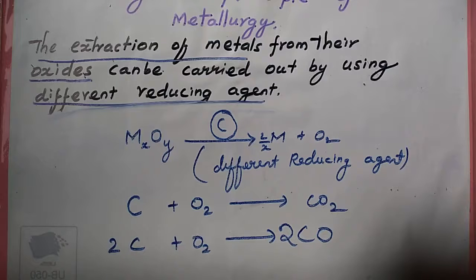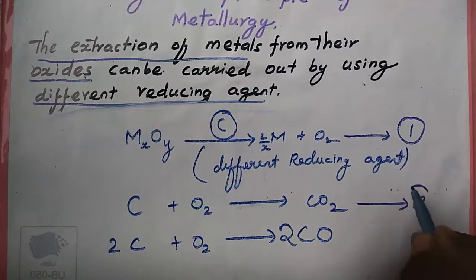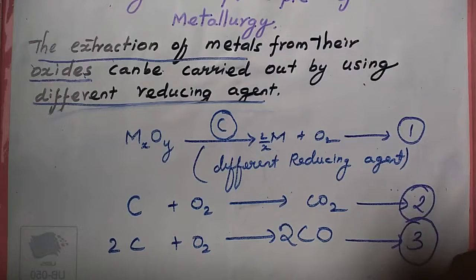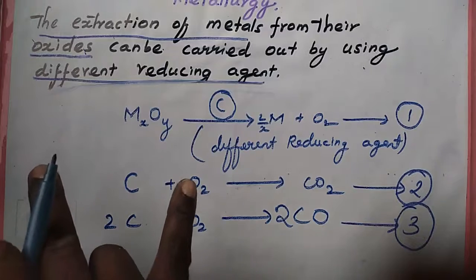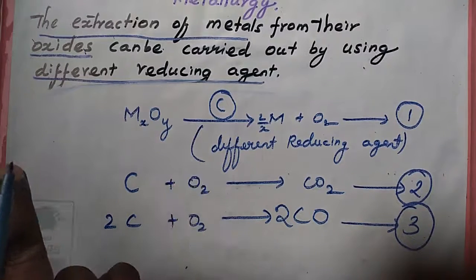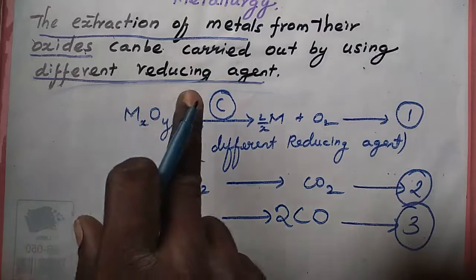Any doubt? These are equation number 1, equation number 2 and equation number 3. Listen carefully. I take the reducing agent carbon. The above reduction may be carried out with carbon.